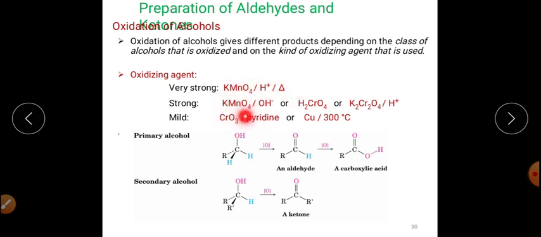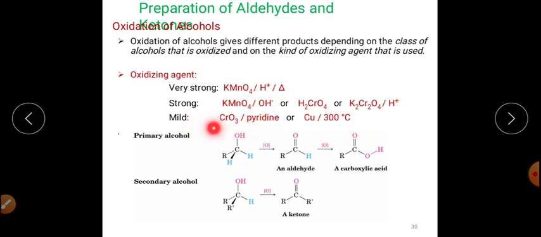Then we have KMnO4 in basic medium, alkaline KMnO4. This is a strong oxidizing agent. H2CrO4 we can also use in place of this KMnO4, or potassium dichromate can also be used in acidified condition in place of KMnO4 in basic medium.